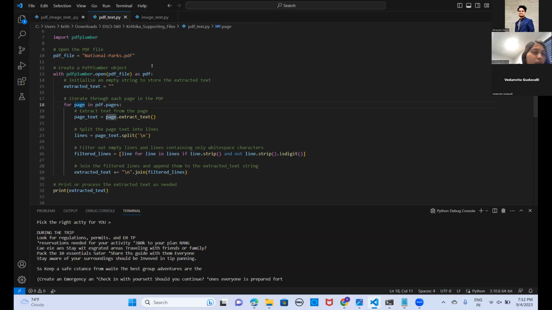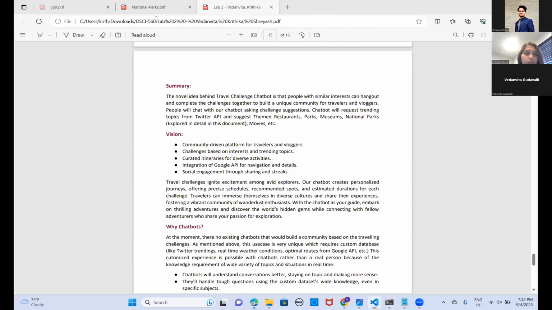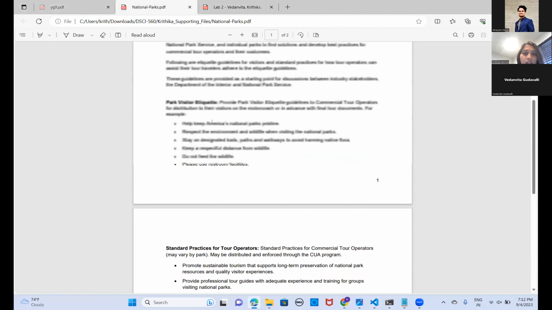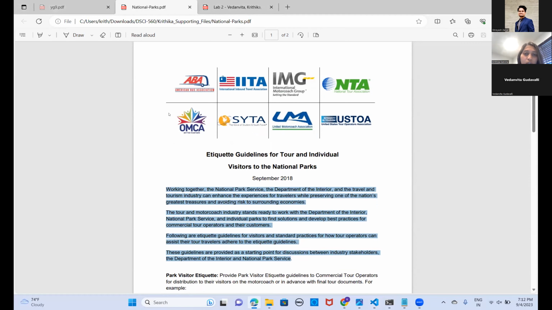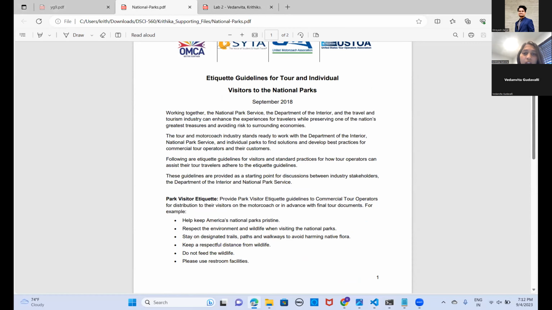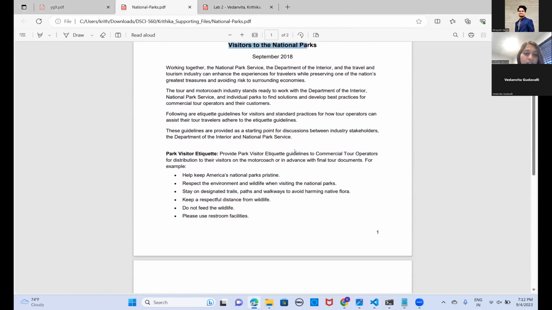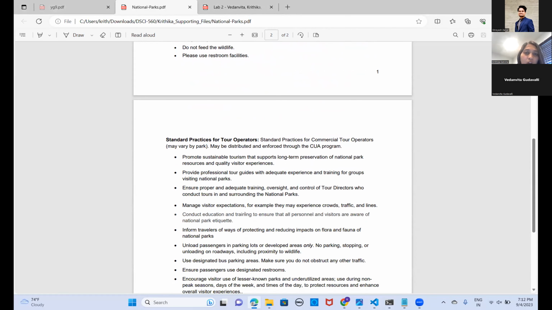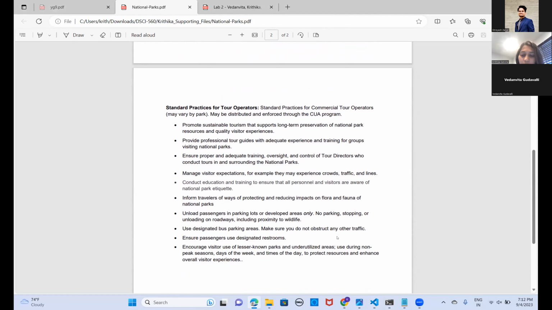Code for PDF to text conversion. Here I've used the National Parks PDF. This is the PDF which has 2 pages. It's about the guidelines for tour and individual visitors to the national parks. So I'm going to extract all this text information from the PDF.